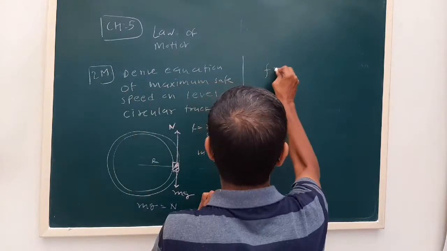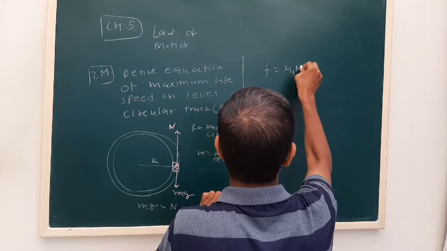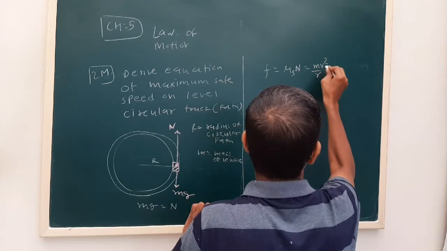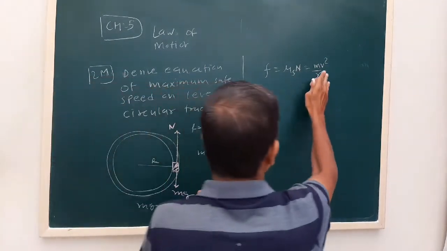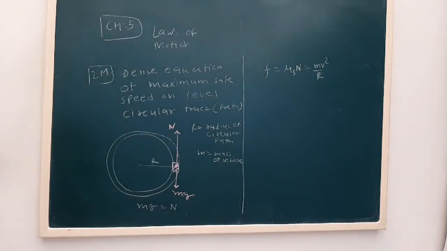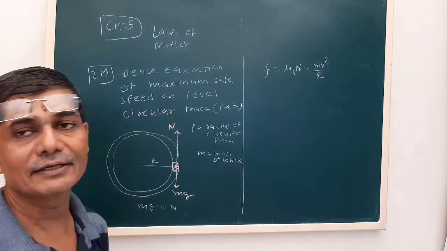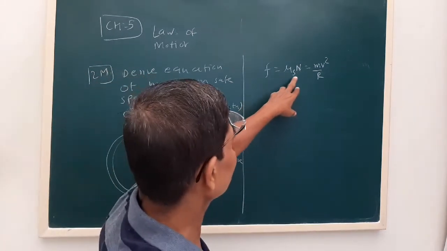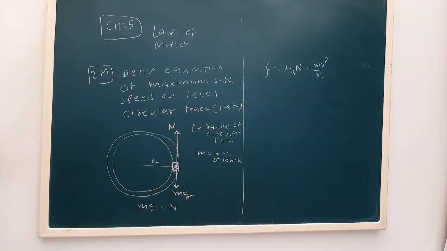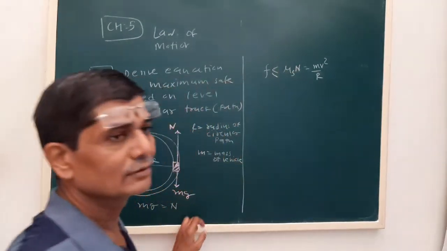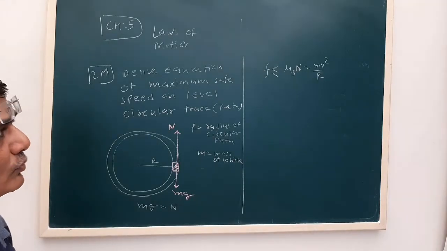See, the frictional force F is equal to mu s into N, and the centripetal force is mv square upon r, where r is the radius. So in case of motion of a vehicle on a circular track, the centripetal force is provided by the frictional force, that is F is equal to mu s into N. That we have studied earlier. Here generally this centripetal force should be less than the maximum friction. Now we have to find out the maximum safe speed.